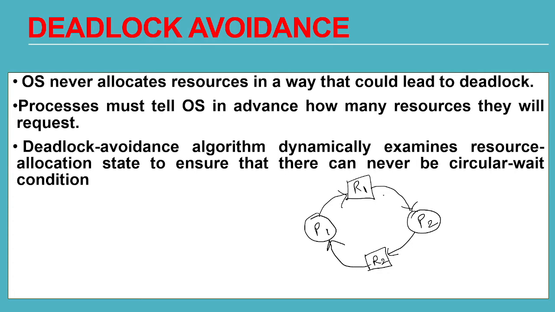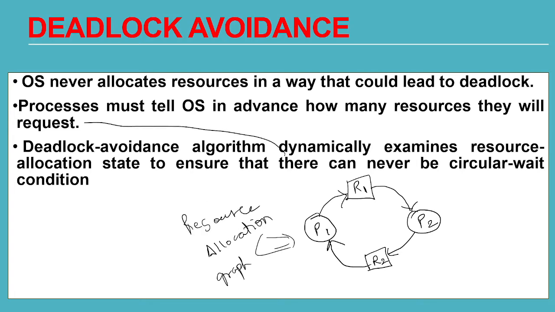This is called a resource allocation graph, and this resource allocation graph has a cycle. So the deadlock avoidance algorithm will make sure that the resource allocation state will never lead to a circular wait condition. Circular wait, or this type of cycle, won't occur. That will be handled by the deadlock avoidance algorithm.